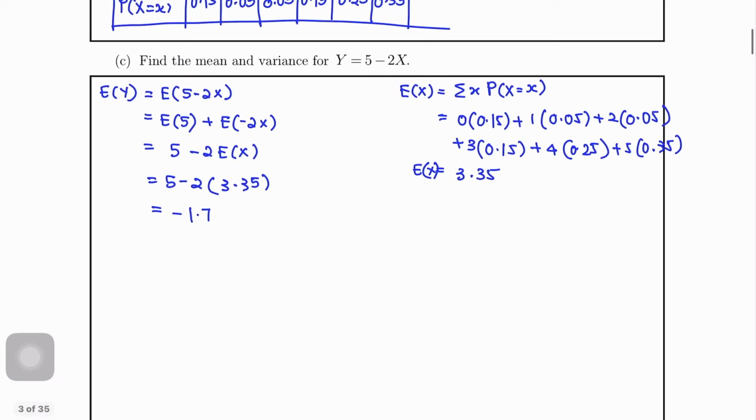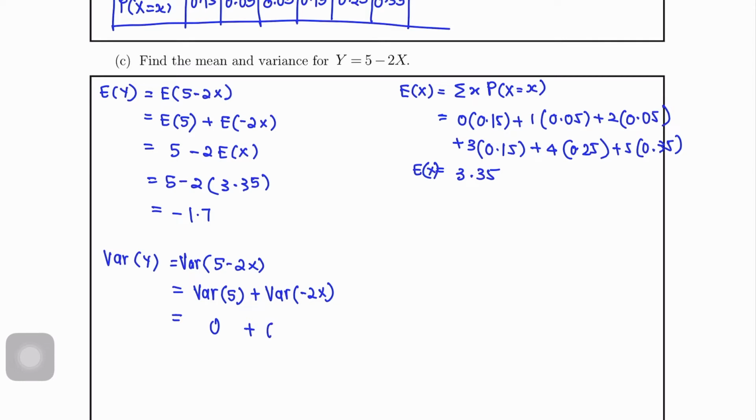So now kita akan buat variance y. So variance y equals to variance 5 minus 2x. So variance, not variance, salah. So pun kita boleh pecahkan juga, variance 5 plus variance negative 2x. Okay, but then variance 5 equals to 0, variance negative 2x will take out negative 2, kita akan squarekan untuk variance. So variance x. So that means we need to find variance x.